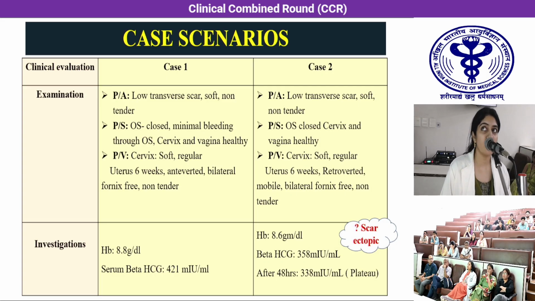In the second case, per abdomen and per speculum examinations were similar, and on PV examination uterus was 6 weeks, retroverted, mobile, bilateral fornices are free and non-tender. She also has moderate anemia, 8.6 gram per deciliter. There is a doubt of scar ectopic, so we did a beta HCG. The initial value is 358 milli international units per ml, and we repeated it after 48 hours, 338 milli international units per ml. There is a plateauing.